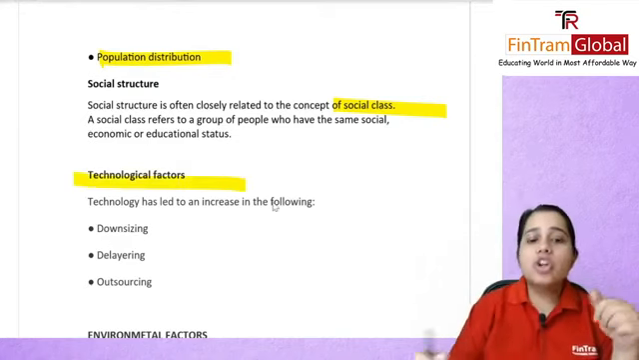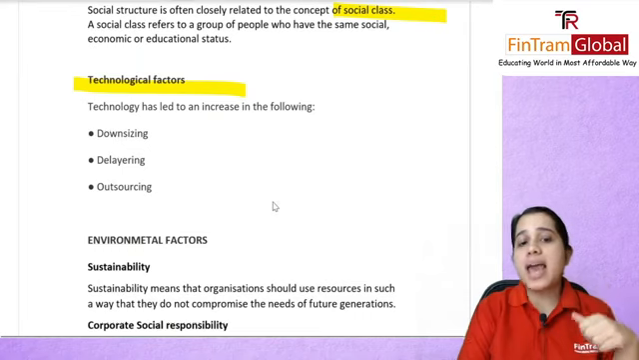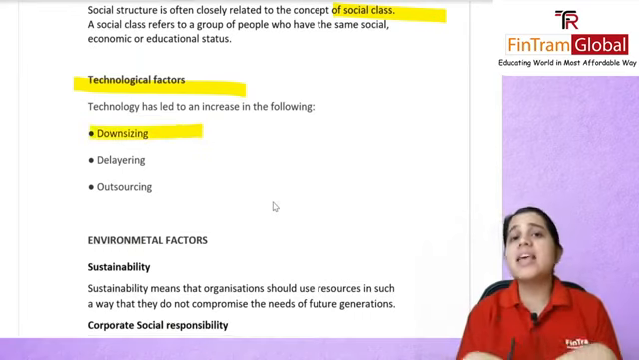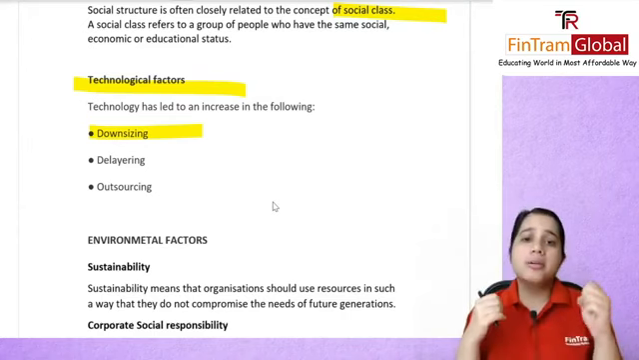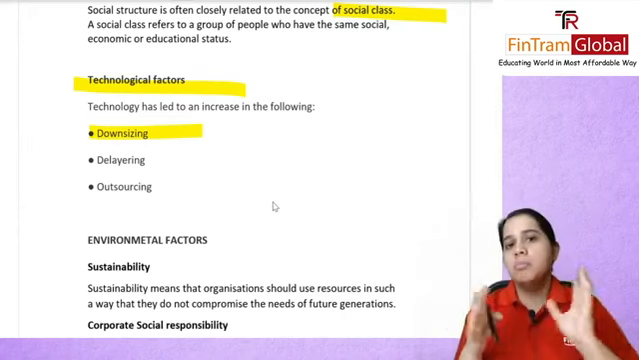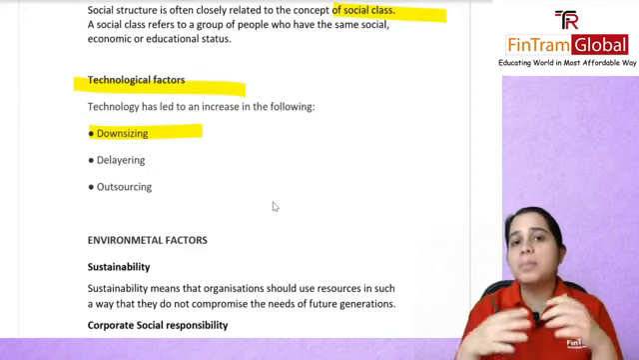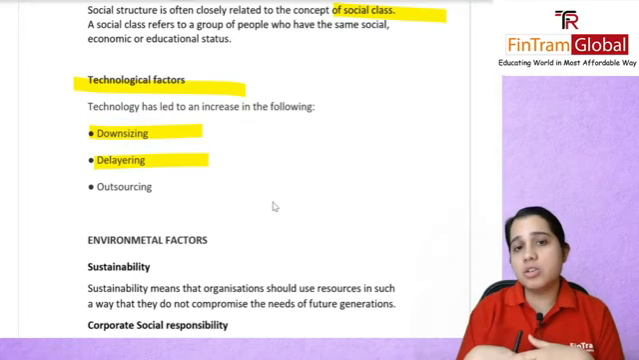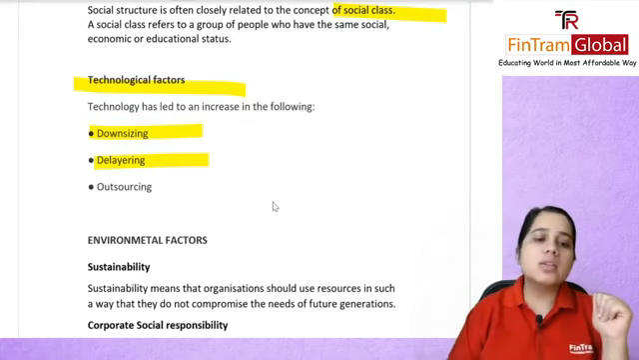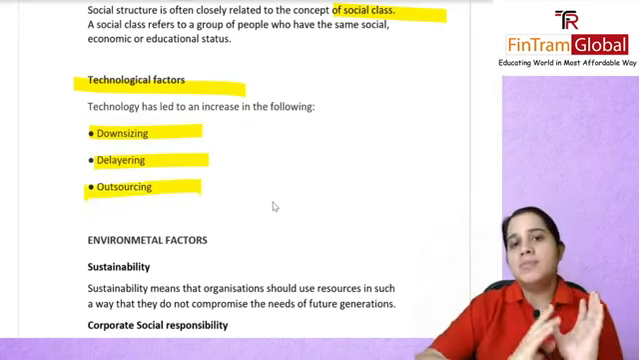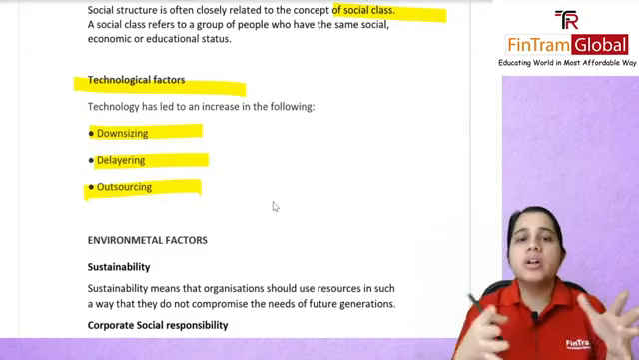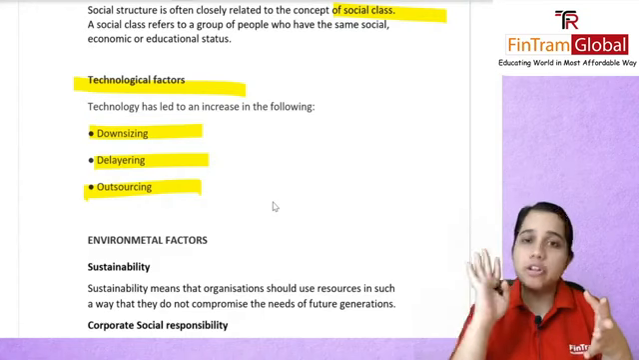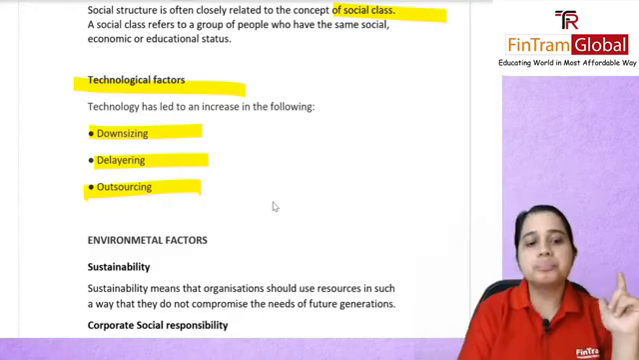Then you have your technological factors. Technology has led to an increase in the following. There's downsizing, that is, you are closing down an operation or department. There is delayering, that is, you're reducing the layers of your management. And there's outsourcing, that is, you are sending the work or a department to a third party or to another country, so you have outsourced that function.